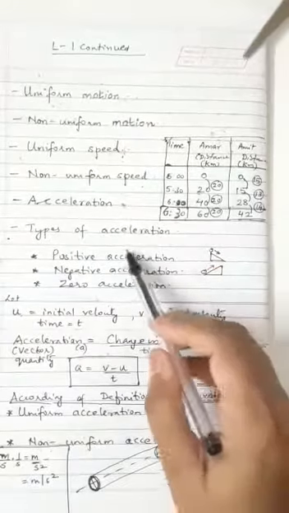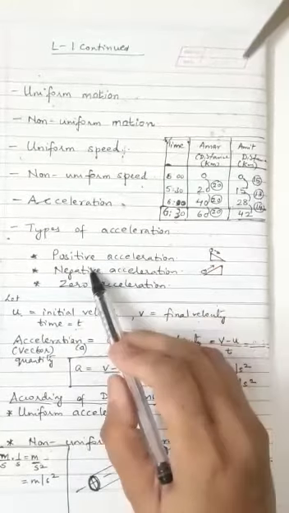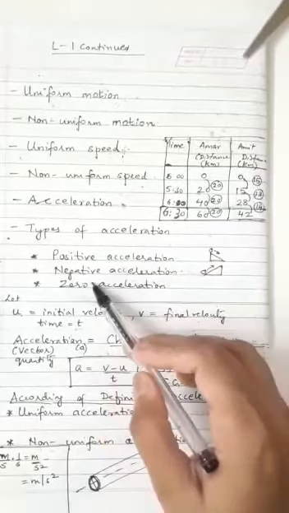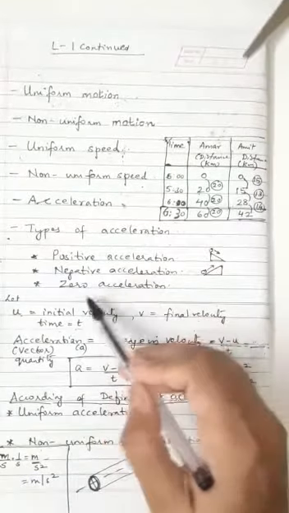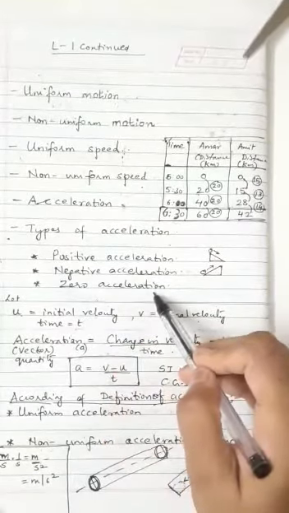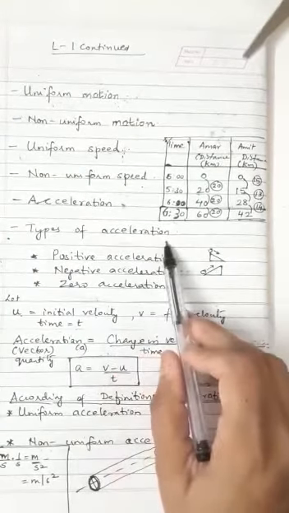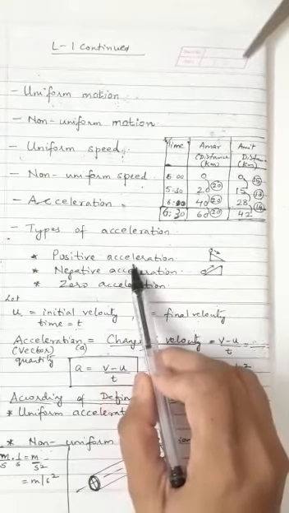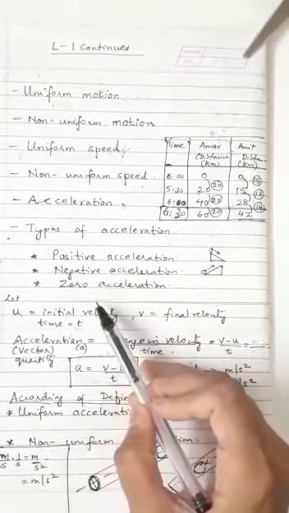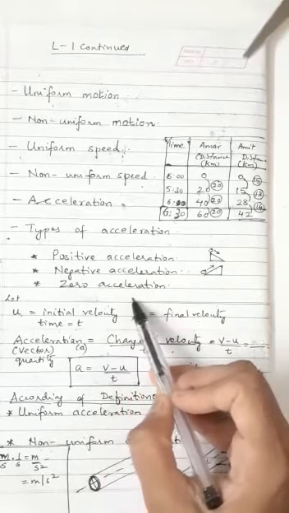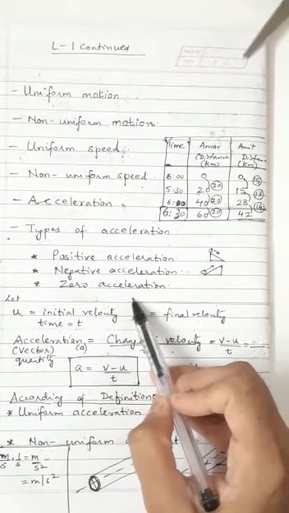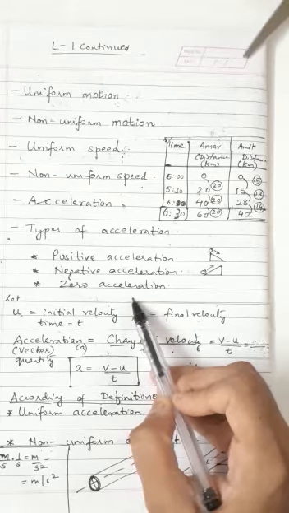Now, there are three types of acceleration here. We have positive acceleration, negative acceleration, and zero acceleration. Now, when can we say that the acceleration is positive?